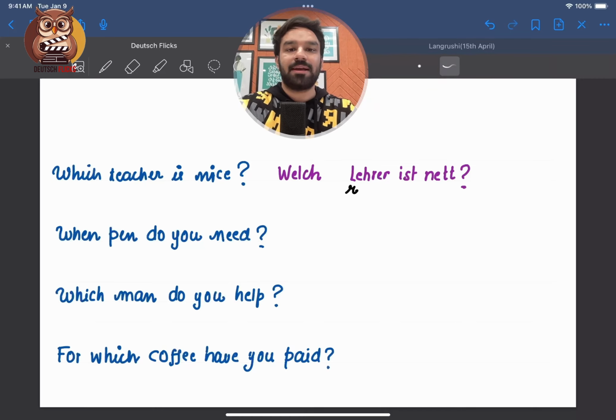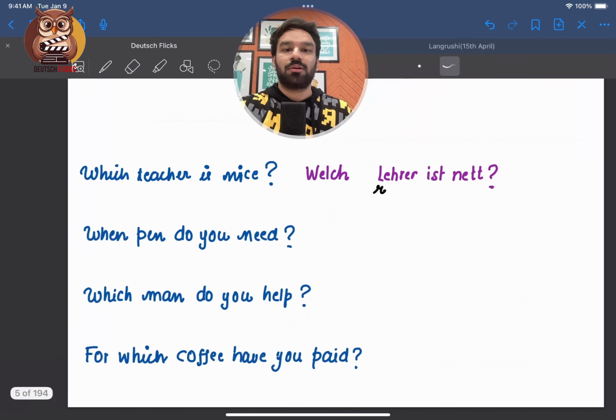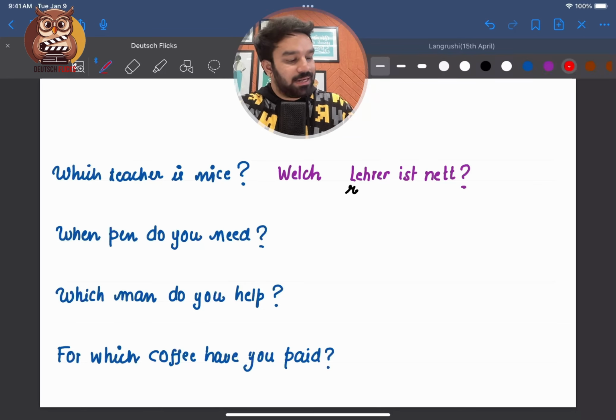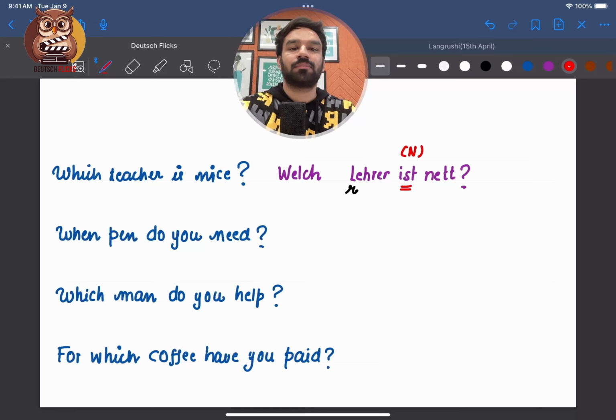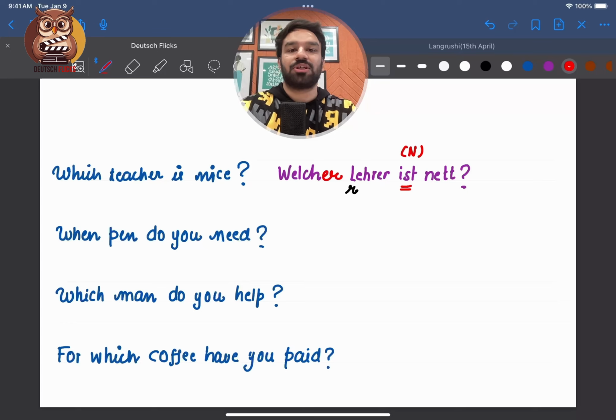Now Lehrer is masculine, right? That means in masculine, I've got the options Welcher, Welchen, Welchem. One of them will be the answer. But the question is, which case is this? Is this nominative, accusative, or dative? So let's try to identify the case. Here we have the verb sein, and sein is strictly nominative. So that means we'll write Welcher. Welcher Lehrer ist nett.